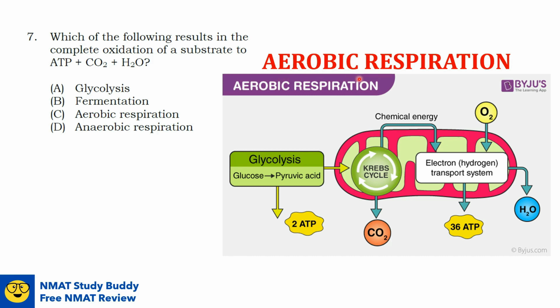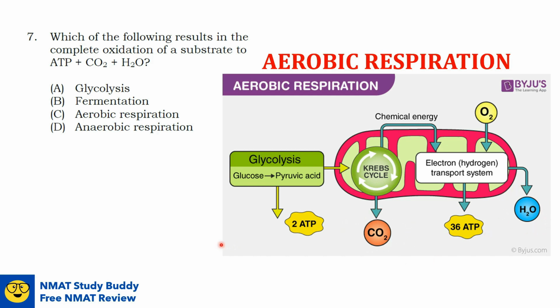It is called aerobic respiration because it requires oxygen for the reaction to occur. Its main events are glycolysis, the Krebs cycle or citric acid cycle, and the electron transport chain or oxidative phosphorylation phase. As you can see here, its products are ATP, carbon dioxide, and water.